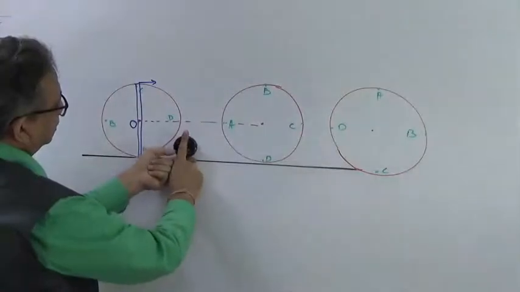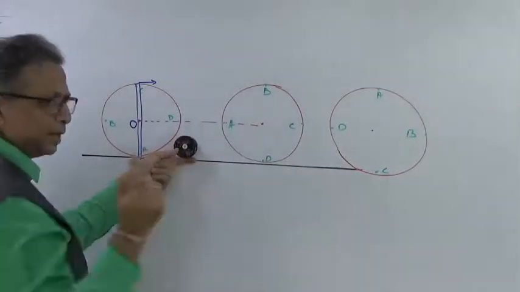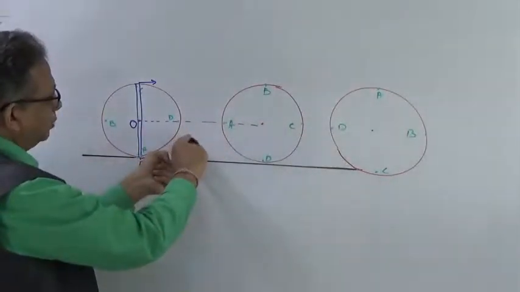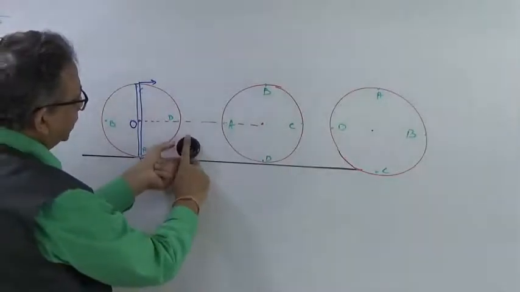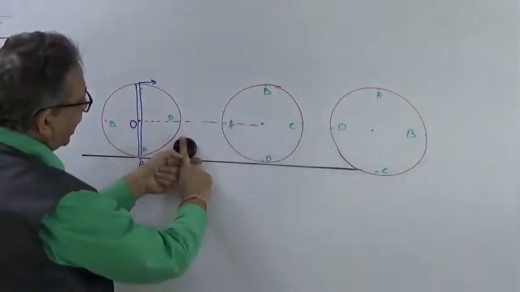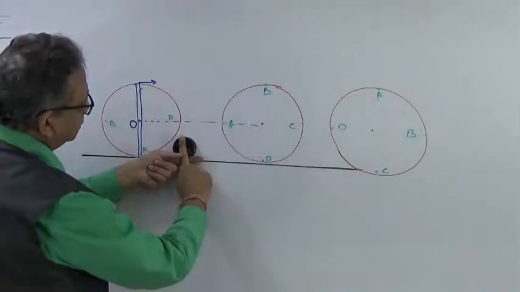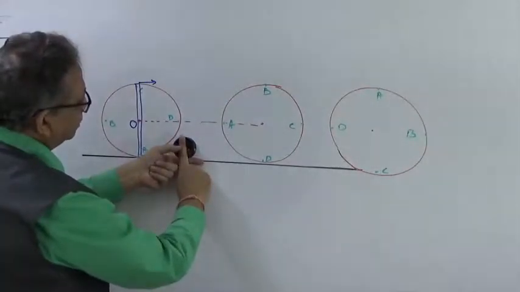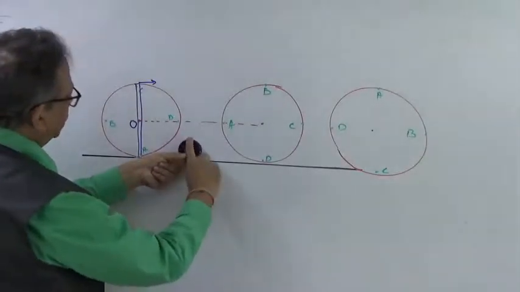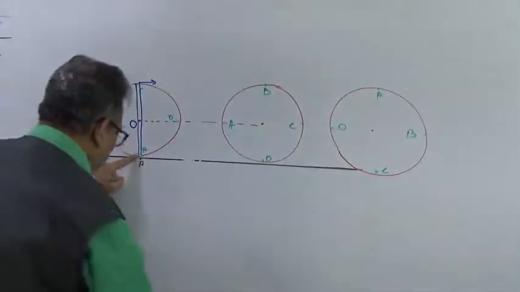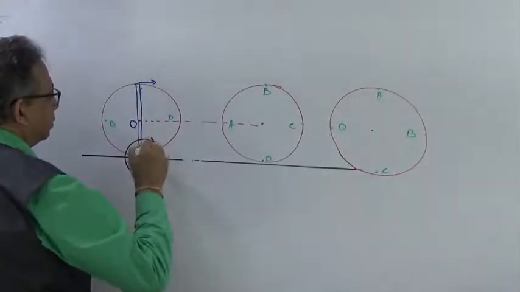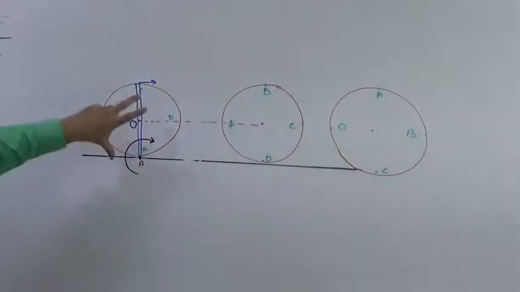Can you see this? The point of axis, for that small instant, don't take the full rotation, just one small angle when I am rotating, you will understand the rotation is taking place this way, right? So you can see my thumb, that is the axis of rotation. My thumb is the axis of rotation and not this part. That means this point is the axis of rotation and the whole wheel is rotating around this particular point.